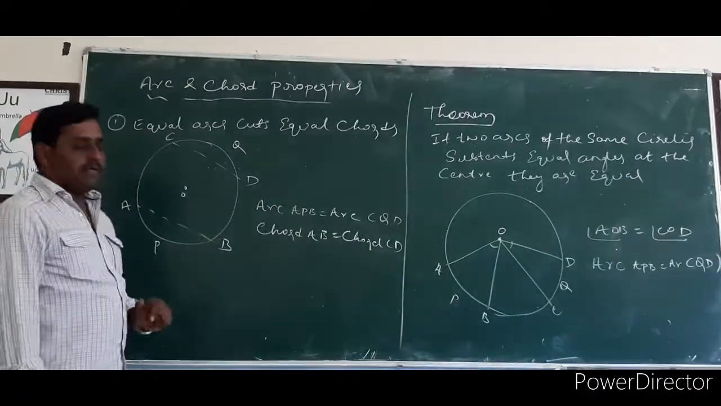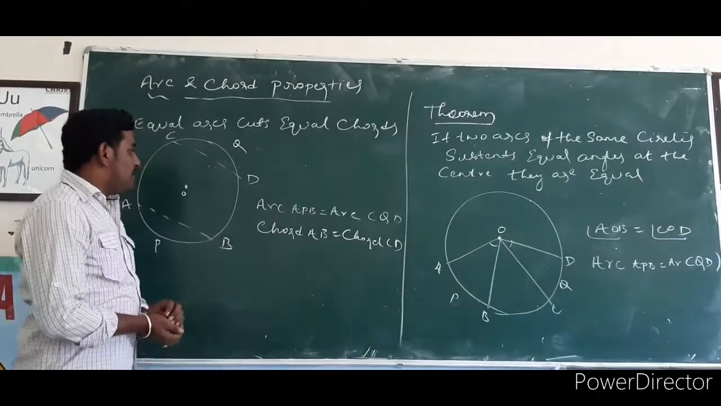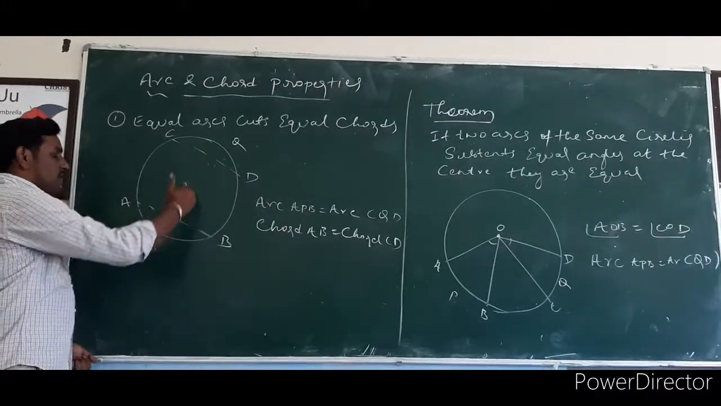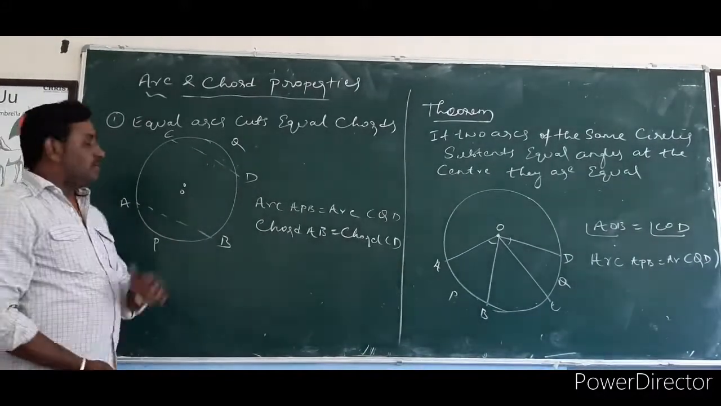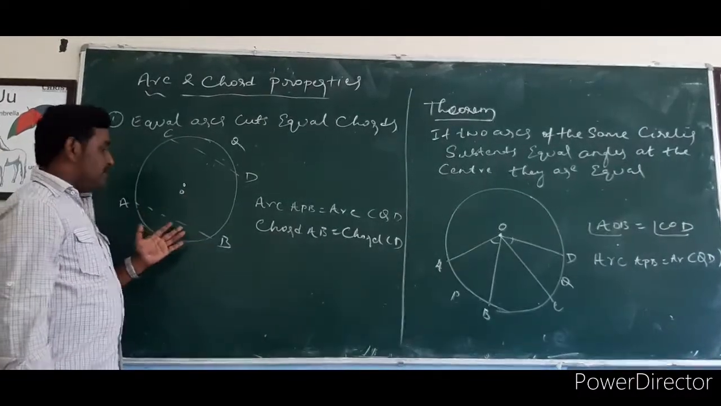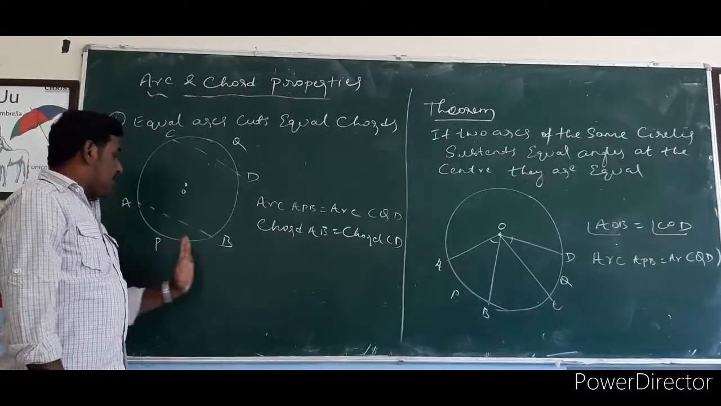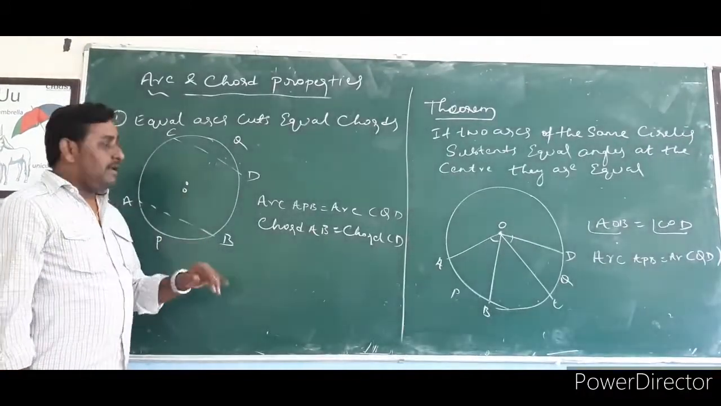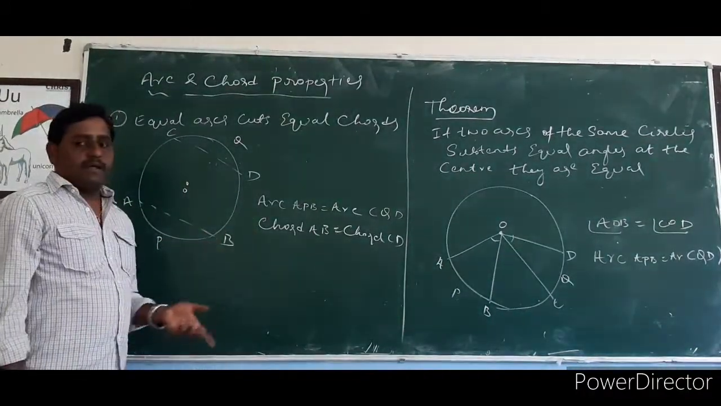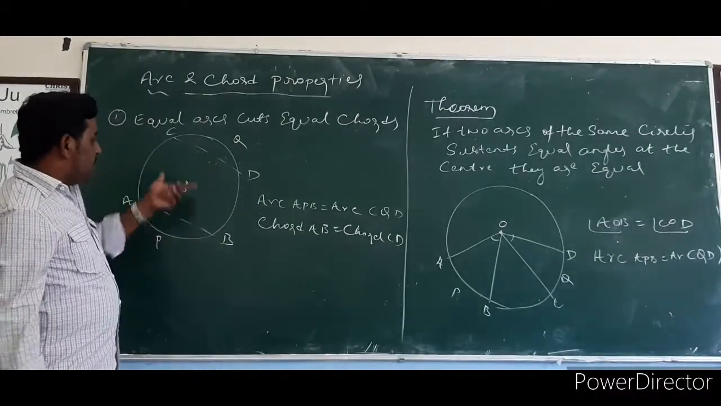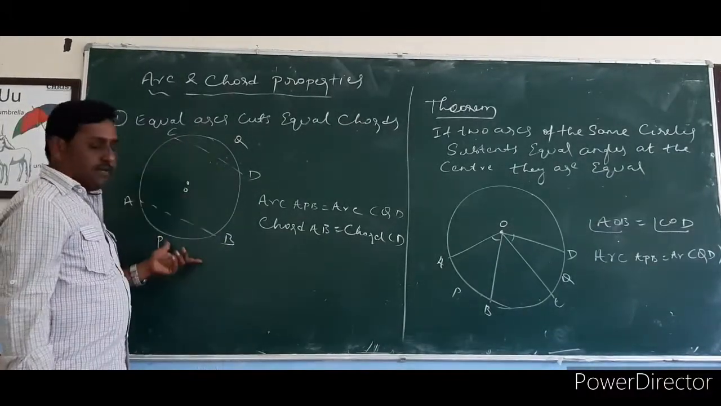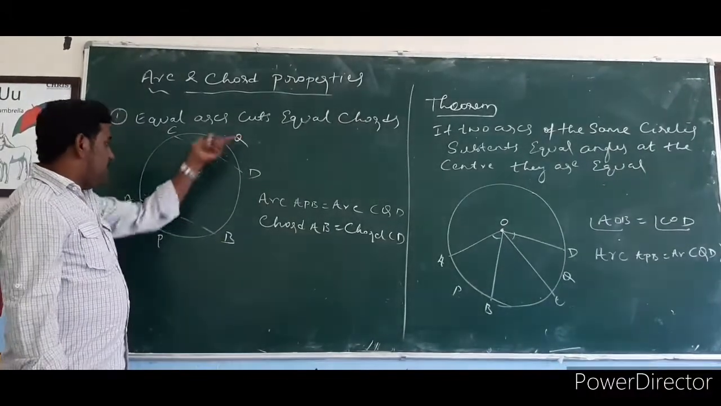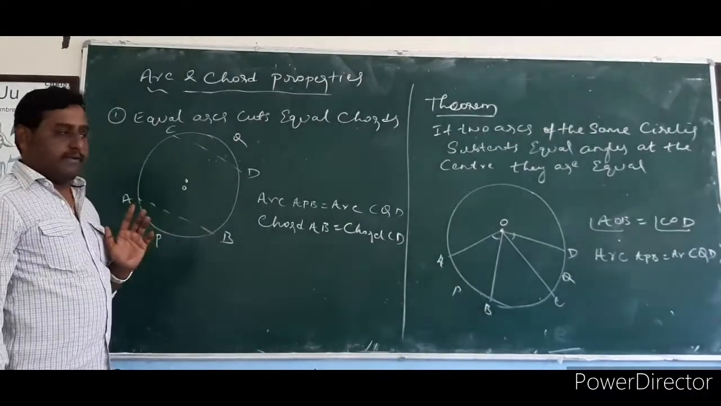Conversely, we can also prove this statement. If two chords of a circle are equal, then the arcs containing the chords are also equal. You can prove it both ways. If the chord lengths are equal, then the arcs are equal. If the arcs are equal, then the chord lengths are equal.